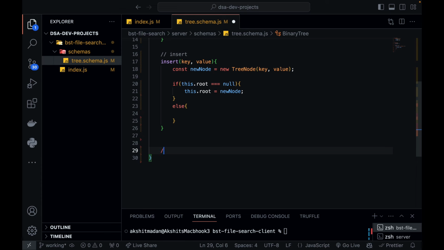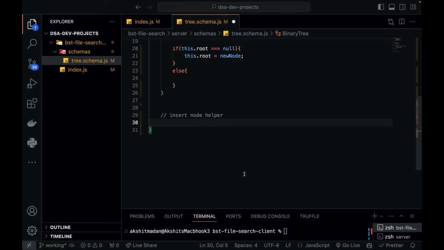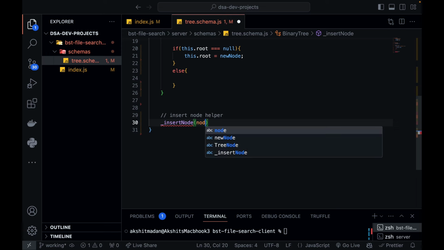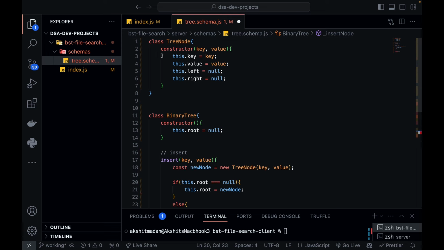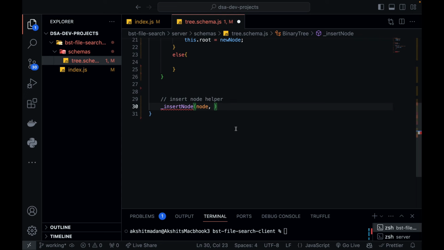So I'm going to create insert node helper. Okay. So let's define this function like this, insert node. So this is going to take a node, right, which is nothing but an object of my tree node class, insert node and new node. Okay. So this node means now I'm traversing through my binary search tree, and for every node I'm figuring out whether this node should be the parent of my new node or not.